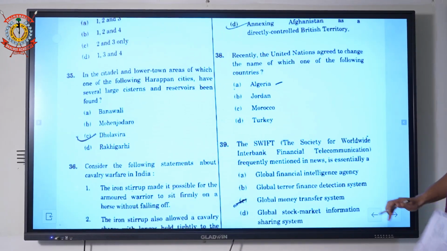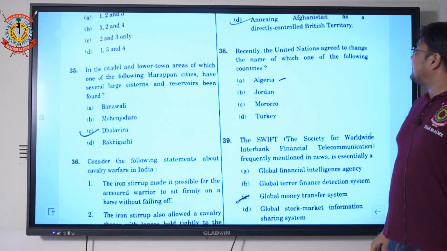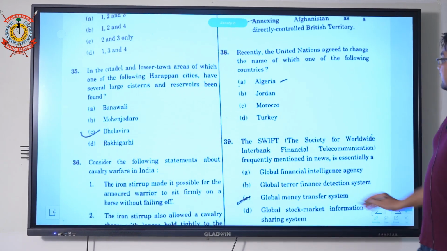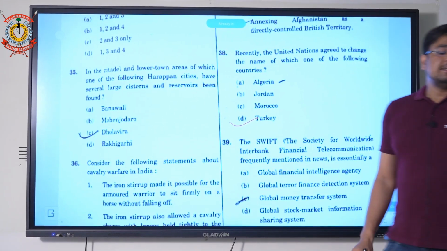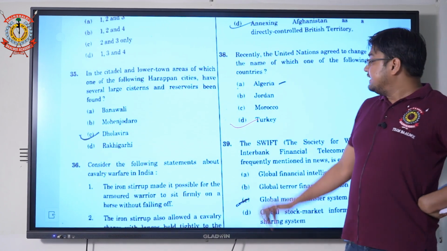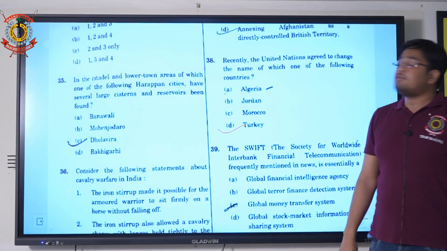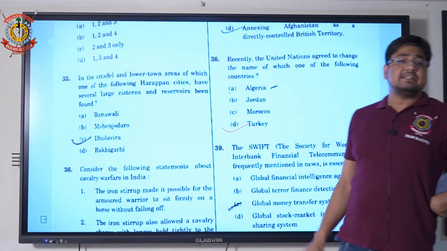Question 38 asks: recently the United Nations agreed to change the name of which one of the following countries? Basically it was in the news, the name was Turkey. They changed the name from Turkey to Turkiye, and the United Nations agreed to it. So option D is correct, that is Turkey.